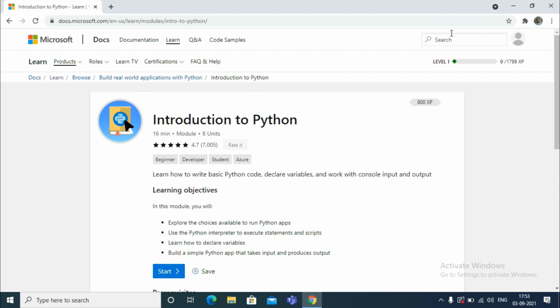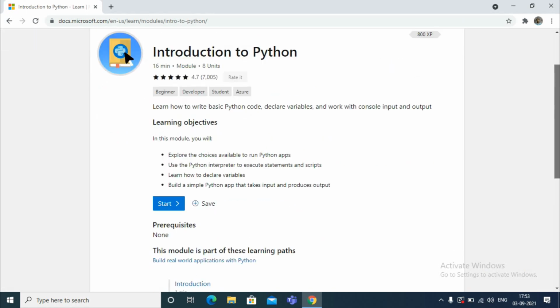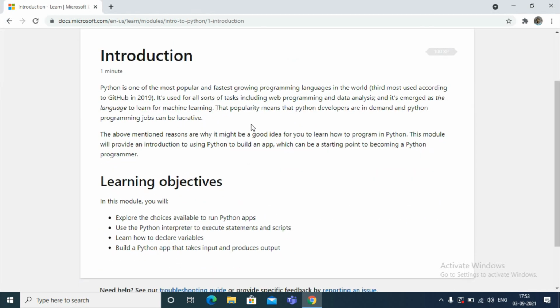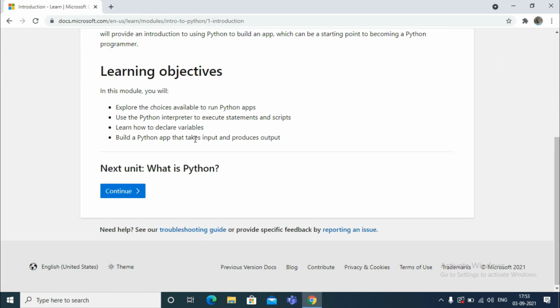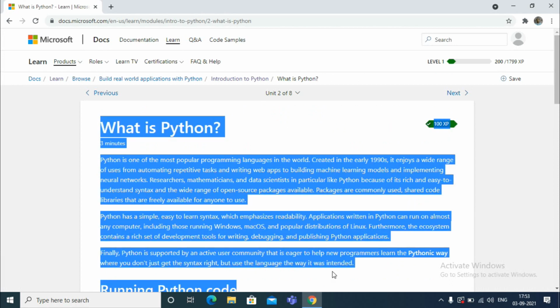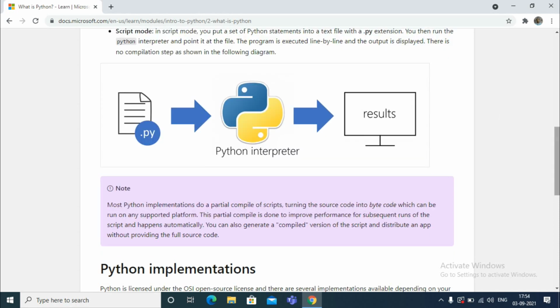Like this, we have a lot of courses in this Microsoft Learn. I hope you all use it. You can have a lot of things. For example, if I want to start this, simply click here, start, and read all this documentation. After completing up to here, you can click continue. It will go to the next one. Like this, we can learn from scratch onwards. According to the course, we can have the content from scratch onwards. Like this, we have everything.